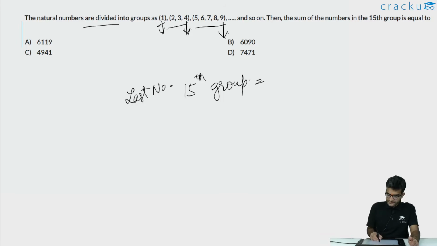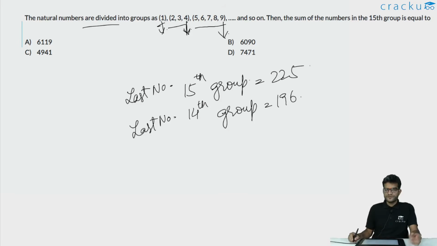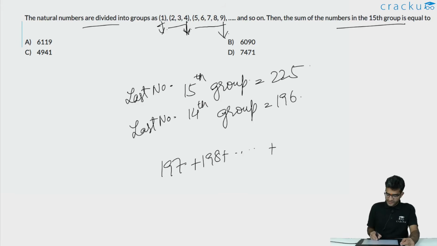The last number of the 15th group will be 225. And what is the last number of the 14th group? The last number of the 14th group will be equal to 196. So if you are calculating the sum of all the numbers in the 15th group, we have to essentially calculate the sum of 197 plus 198 plus ... till 225. This is an arithmetic progression.